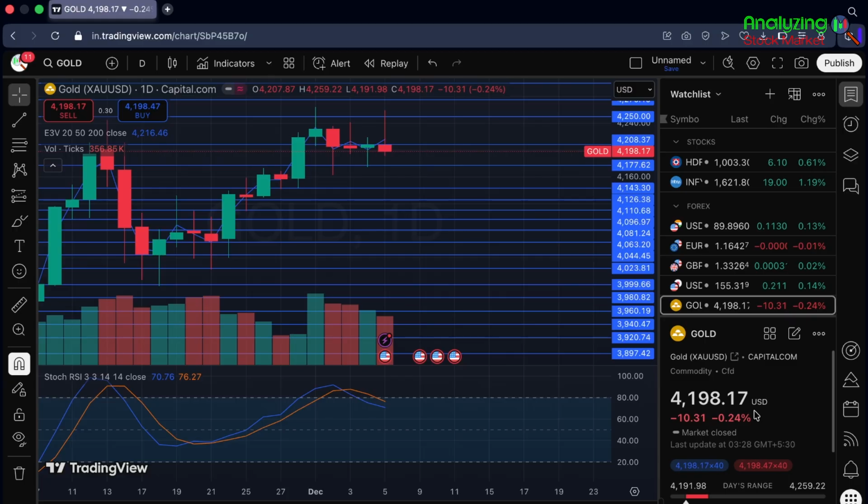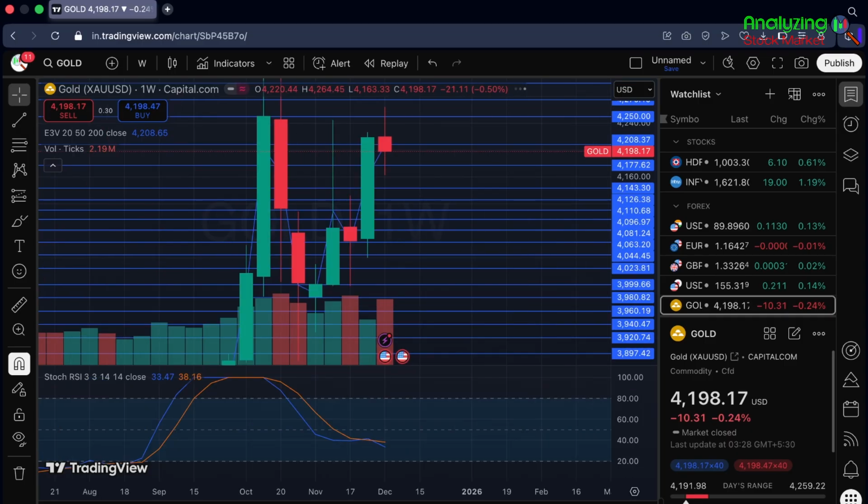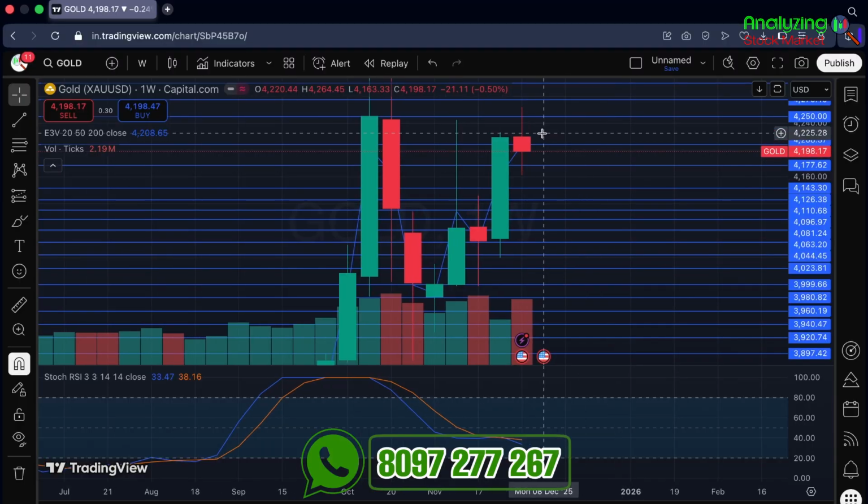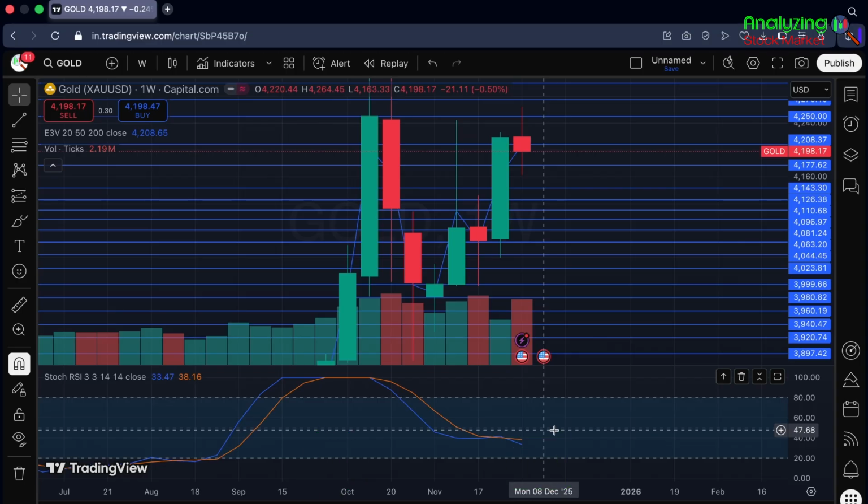So let's check our weekly chart first. Let's open our weekly chart over here. This is a weekly chart. In this weekly chart we can see a good bearish candle with a small body and a big upper and lower wick. If I talk about stochastic RSI, it is around the 38-33 level, which is indicating positive momentum. But remember, as we always say, we should not depend only on RSI or other indicators. We should also look for other factors which move the pair, like any news or important events, and then make a decision according to that data.